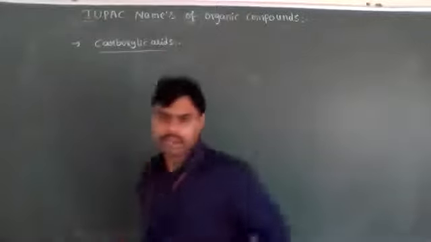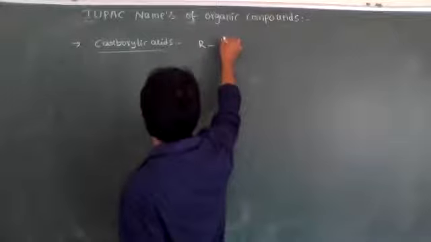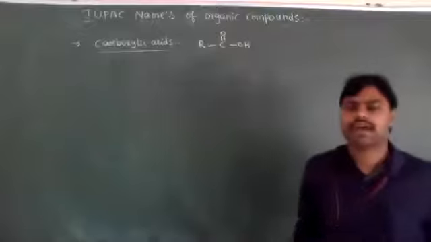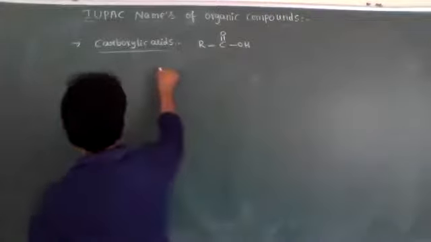Carboxylic acids. Carboxylic acid chemical representation we know very well: R C double bond OH. Those are called carboxylic acids. Okay, it's very clear. Now its IUPAC nomenclature.